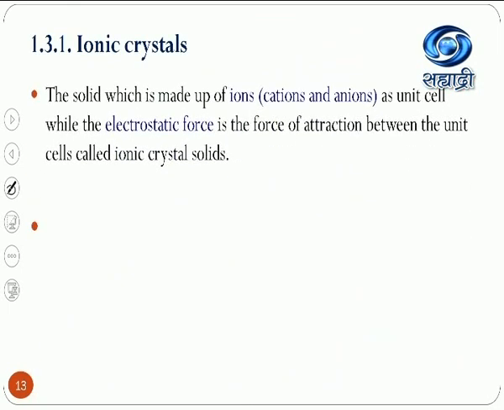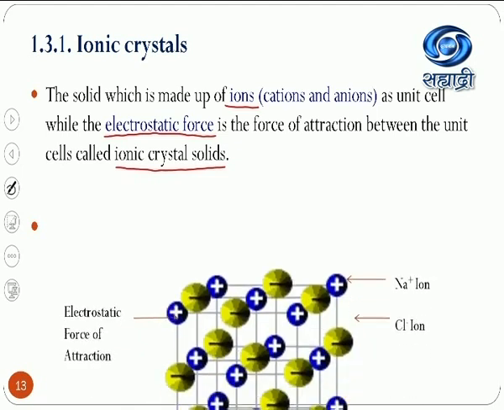Now, ionic crystal. As I said, the solid which is made up of ions, that is cations and anions, as a unit cell, while the electrostatic force is the force of attraction between the unit cells, is called an ionic crystal or ionic solid. Very simple definition. Two things are important: ions, and the force of attraction is electrostatic force or Coulombic force.